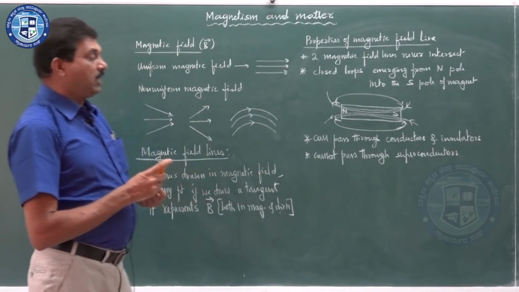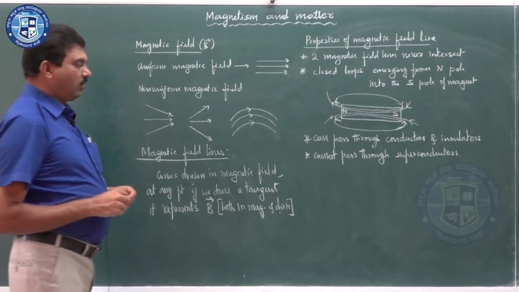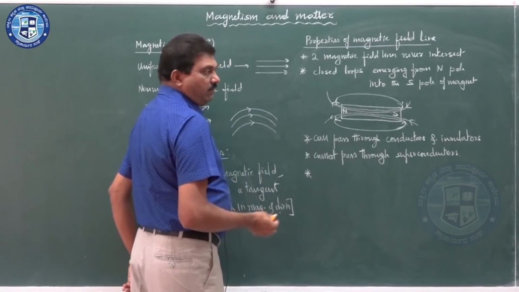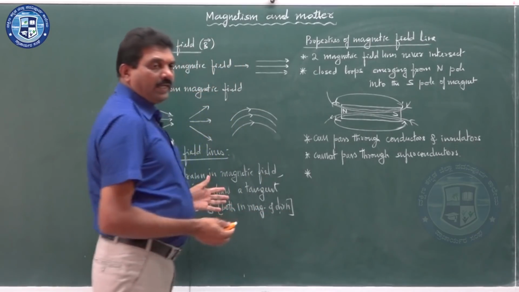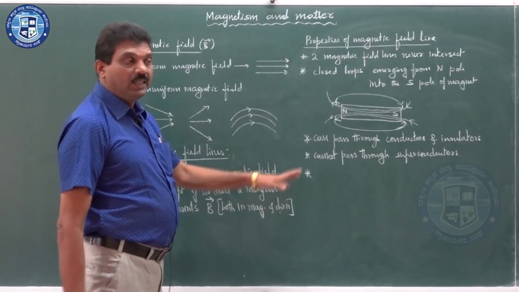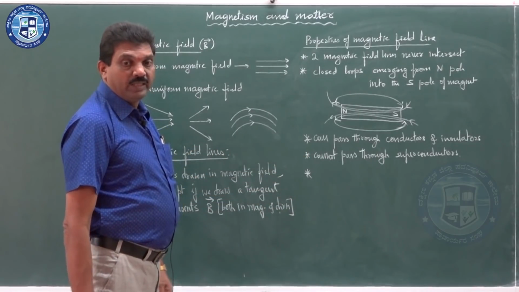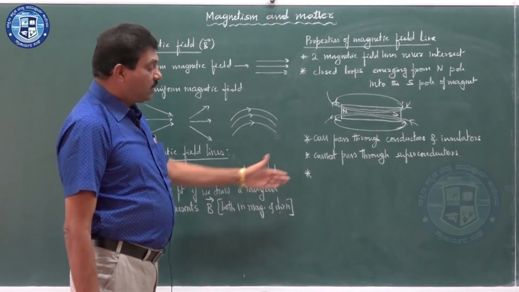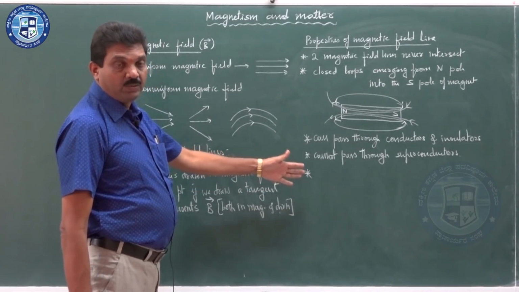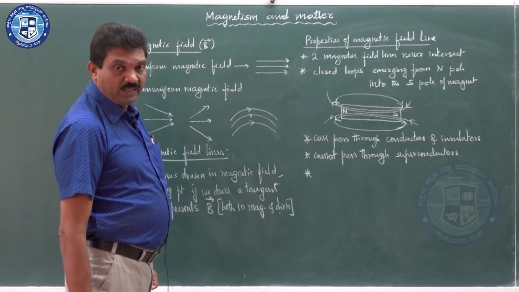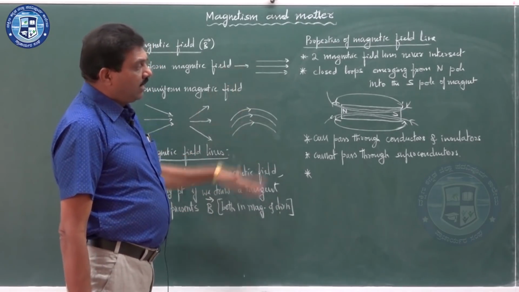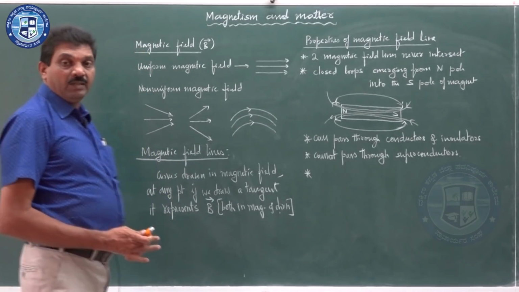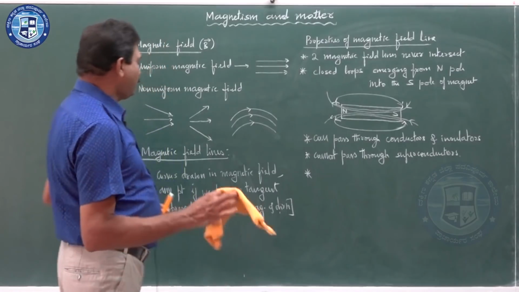Magnetic field lines never pass through superconductors. At any point if we draw a tangent to the magnetic field lines, as already told, you will get the direction of the magnetic field at that point. The direction of the magnetic field can be obtained by using these magnetic field lines. Like this we can list out many properties of the magnetic field lines.